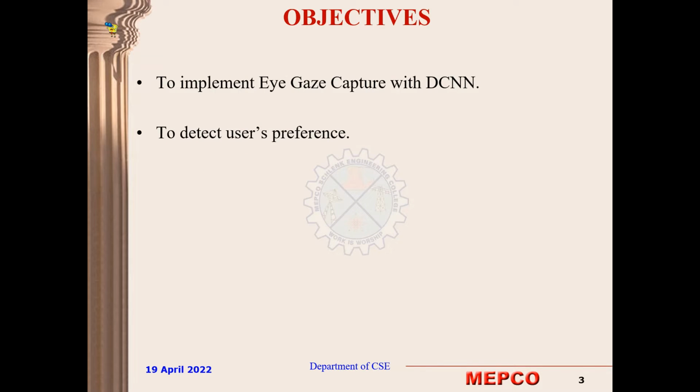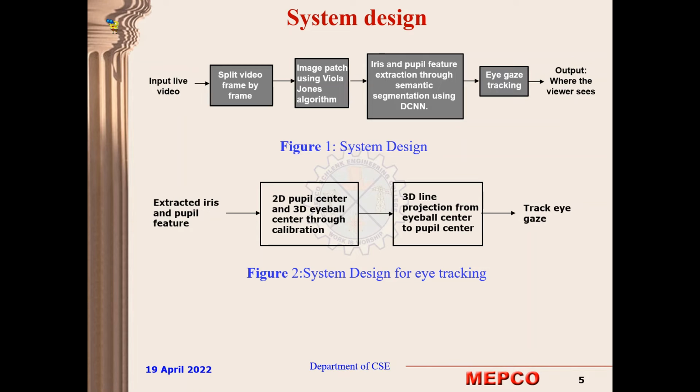Our project objectives are to implement eye gaze capture with the deep convolutional neural network and to detect user preference. The system design contains, firstly, an input live video that is split frame by frame. Then it is sent to produce an image patch using the Viola-Jones algorithm. The image patch is fed into a DCNN to extract iris and pupil features. The extracted iris and pupil features are then sent for eye gaze tracking, and the output produced is where the